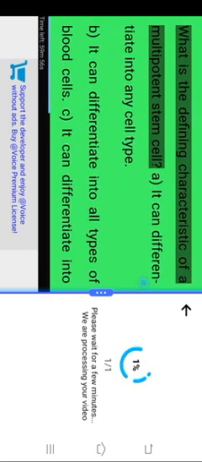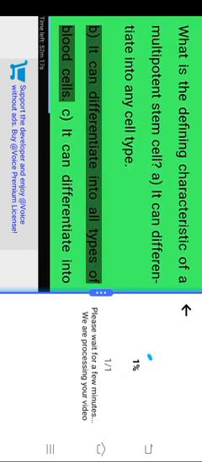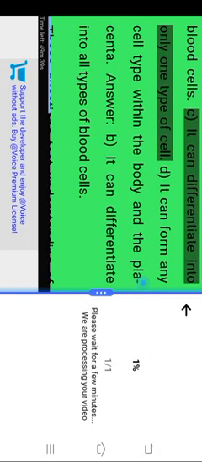CSIR NET JRF 2017. What is the defining characteristic of a multipotent stem cell? A. It can differentiate into any cell type. B. It can differentiate into all types of blood cells. C. It can differentiate into only one type of cell. D. It can form any cell type within the body and the placenta. Answer: B. It can differentiate into all types of blood cells.